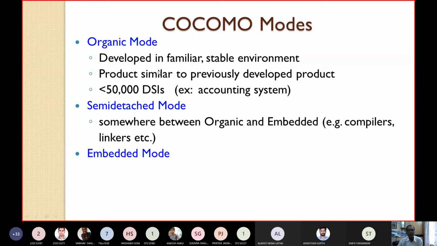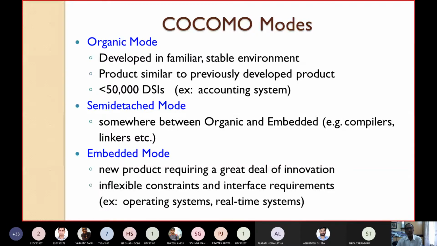A product is said to be in embedded mode if you are developing a new product which requires a great deal of innovation. No past experience is there. You are not familiar with the environment. The environment is not stable. The product requires a great deal of new innovative ideas. Very inflexible constraints and interface requirements. Those products will come under embedded mode. Examples: all the operating systems and real-time systems are examples of embedded mode software.